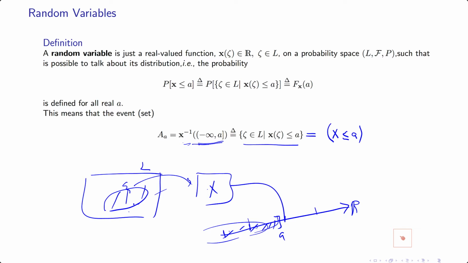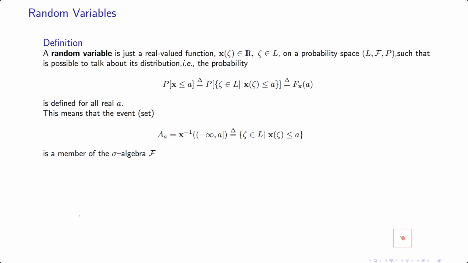And then we want to measure this probability, because if you change this value of a, if you reduce it, then this set here will shrink, will become smaller. So the probability of this event, which is a subset inside your sigma algebra, is defined as the CDF.